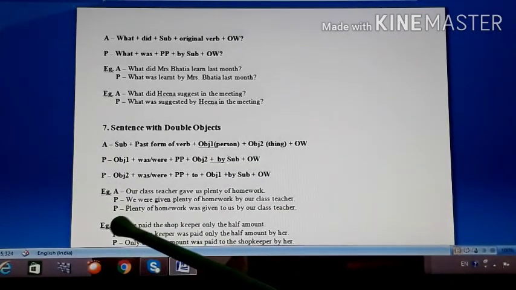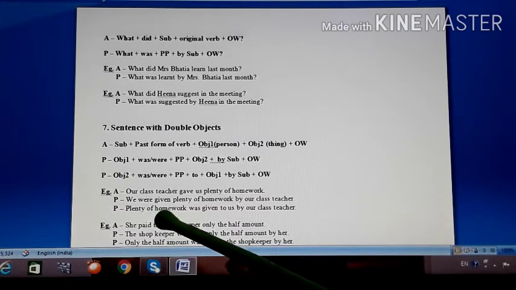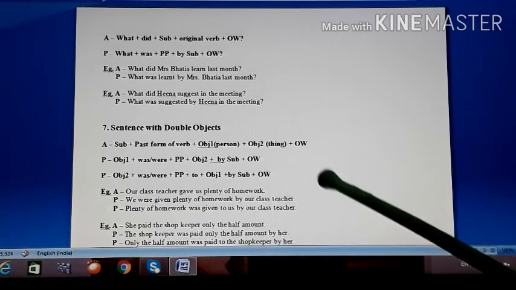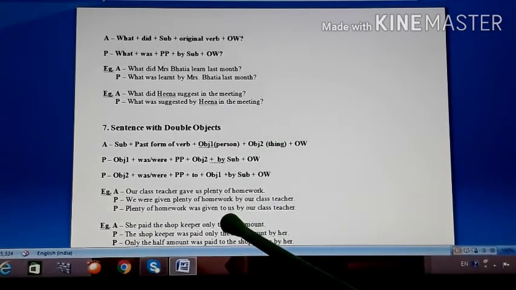Then the second type of passive you see is here. Plenty of homework. Here the thing is brought to the front. Plenty of homework was given to us by our class teacher. So when we place the person object there, we have to put 'to' before it. Here also we have done the same. Okay, look at the second example, students.